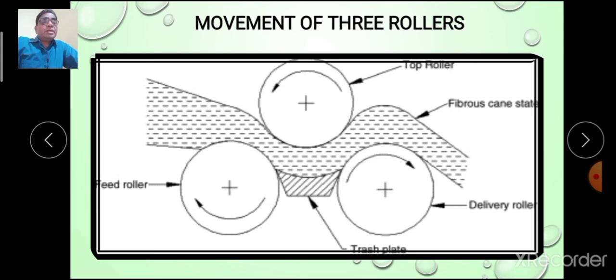This is the rotation. This is a feeder roller. It rotates in this direction. The top roller rotates in this direction, and the chip is delivered in this direction. This is the rotation of the 3 grooved rollers.